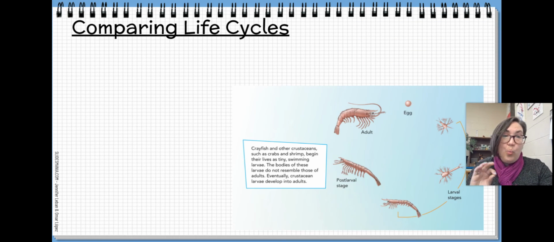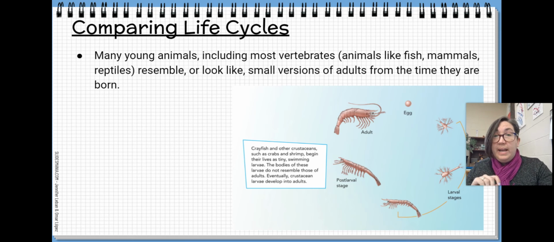So let's think about what might change after birth as far as how development occurs. Many young animals, including most vertebrates, so things with a backbone, like fish, mammals, and reptiles, resemble or look like small versions of adults from the time they are born. So you can look at it and know what that's going to grow up to be.